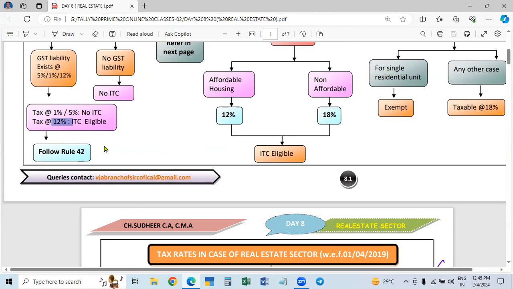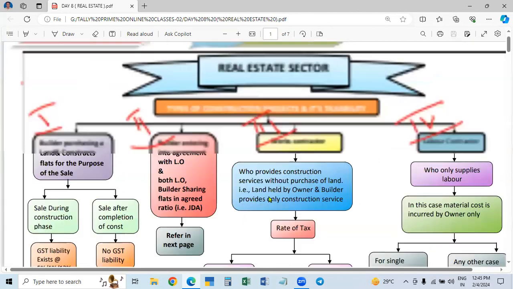That means the inputs and input services cannot be separated for commercial, because the commercial house is also part of the residential houses. So the ground floor is commercial, other floors are residential. In such a case, how will you calculate? If separate records are not there, then how will you calculate? For that, there is one rule called rule number 42. Follow that rule. According to that rule, we can claim the ITC. That we will take up in the next part.